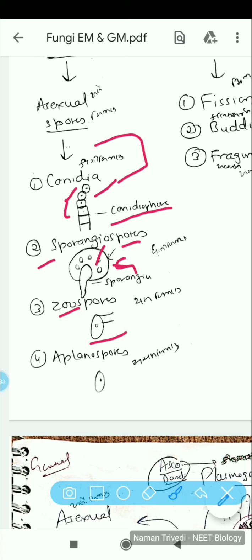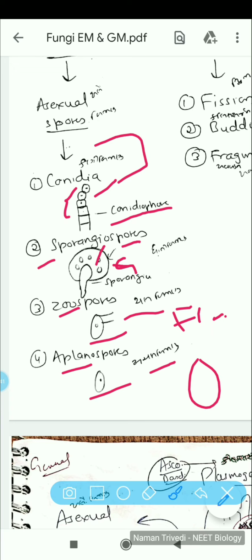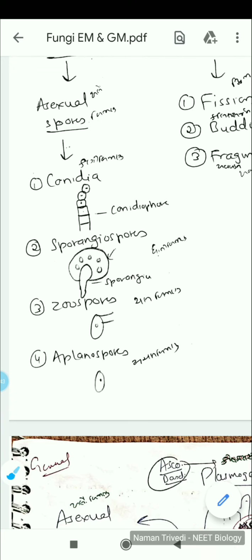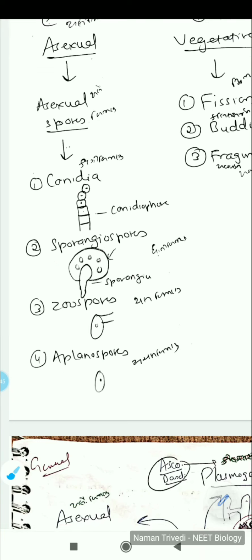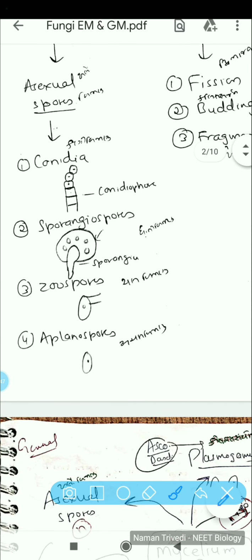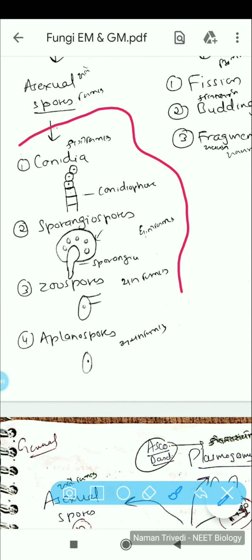Zoospores, which are flagellated, they can move. As you can see, this is the flagella. And aplanospores, which cannot move, which are without flagella, as you can see over here. So these are all asexual spores. Remember this: conidia, sporangiospore, zoospore, and aplanospore. They may ask you that conidia is an, so the answer must be asexual spore.